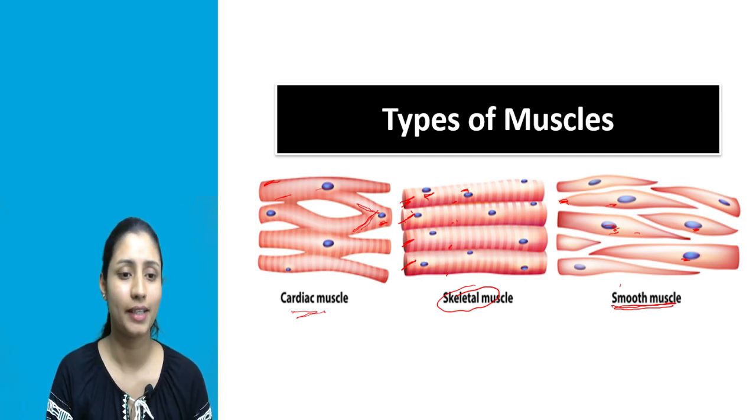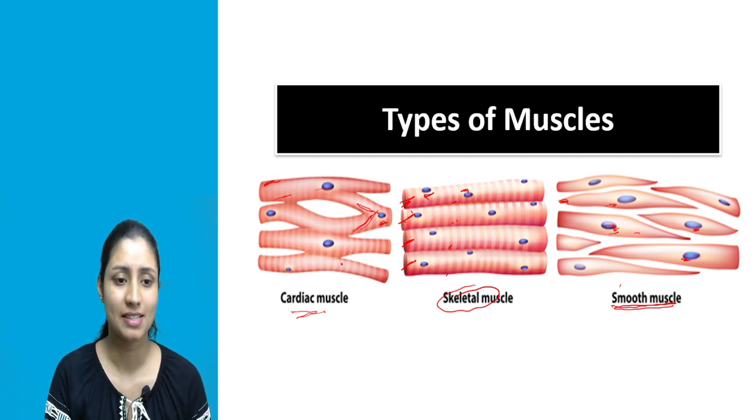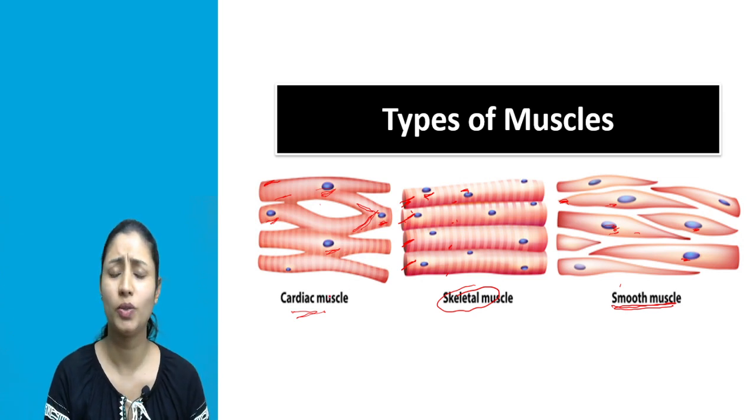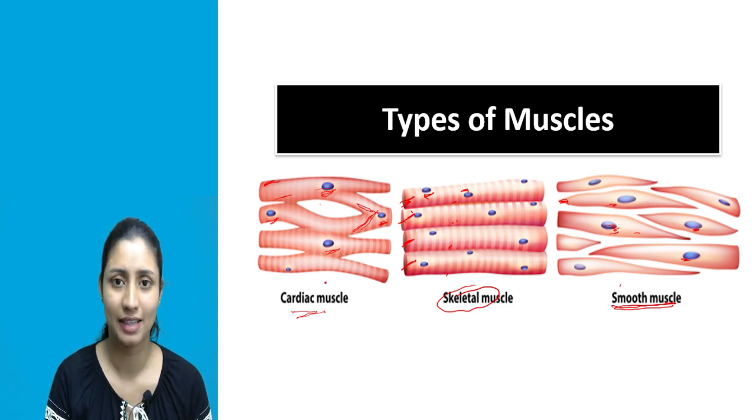Then the third point, the cardiac muscle cells are uninucleated. Means within the cardiac muscle cell only single nucleus is present. Look at the first cell, here only single nucleus is there. Look at the second cell, only single nucleus. Within the third cell, only single nucleus is there, right? So within the cardiac muscle cell, only single nucleus is present. That's why it is known as uninucleated muscle cell.